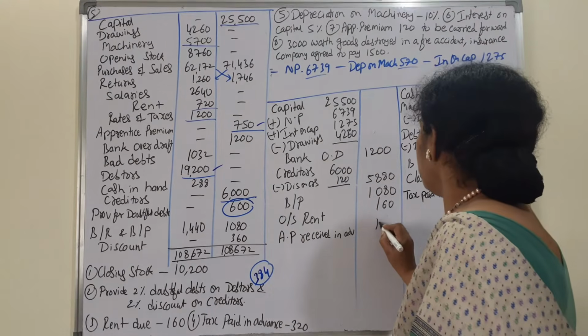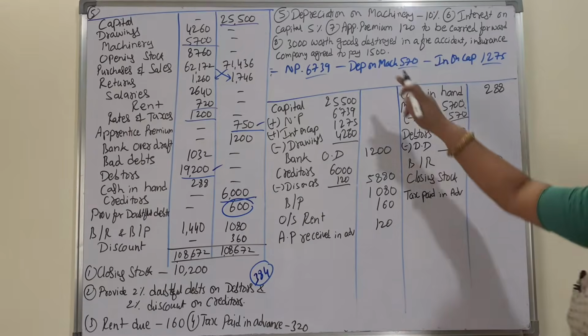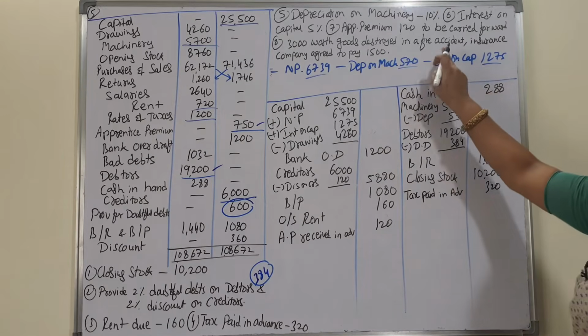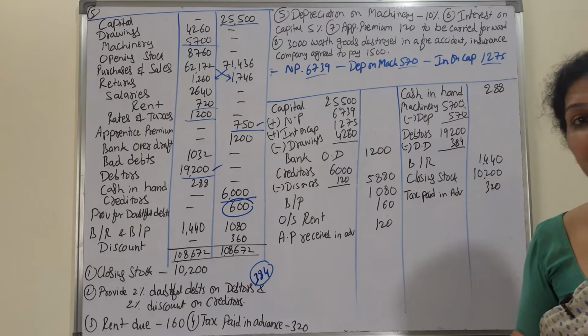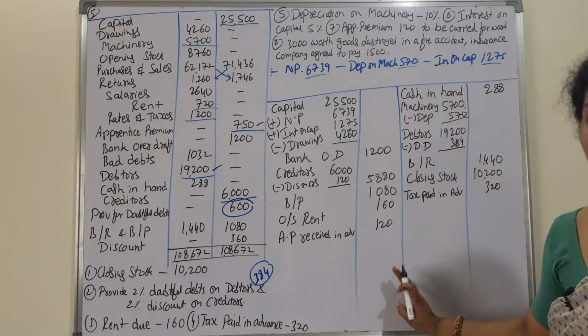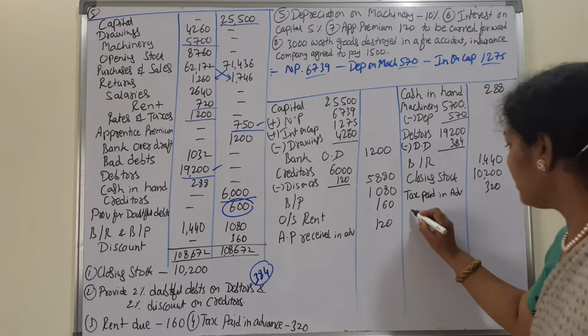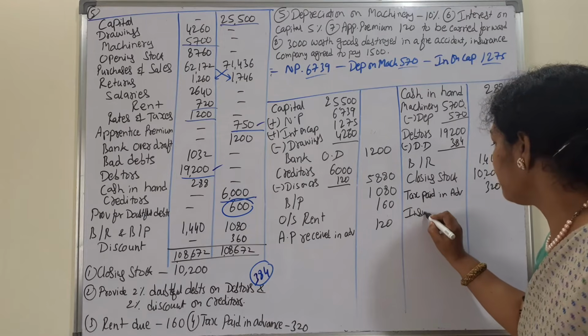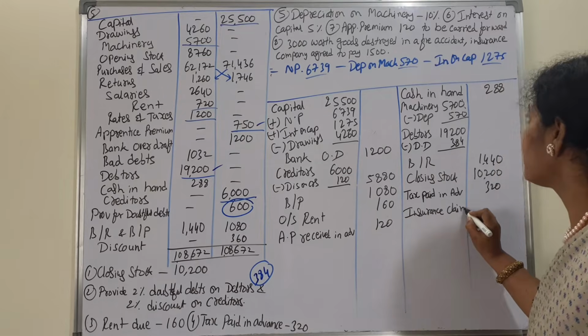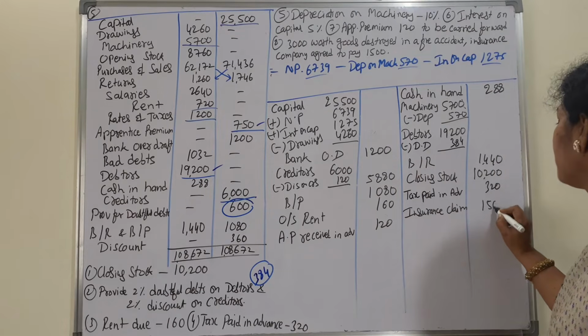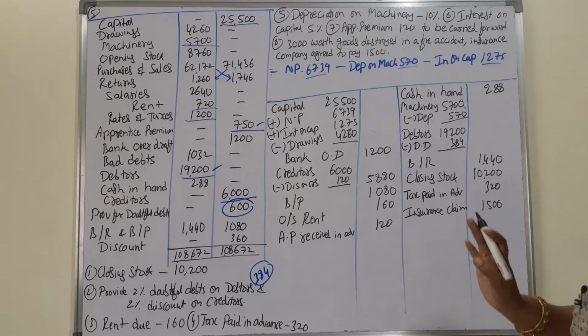How much? 120. Next, 3,000 goods worth destroyed in a fire accident. Insurance company is ready to pay 1,500. Insurance company is paying us 1,500. So that is the asset side we have to write. Insurance claim, $1,500. Anything else we forgot? No.